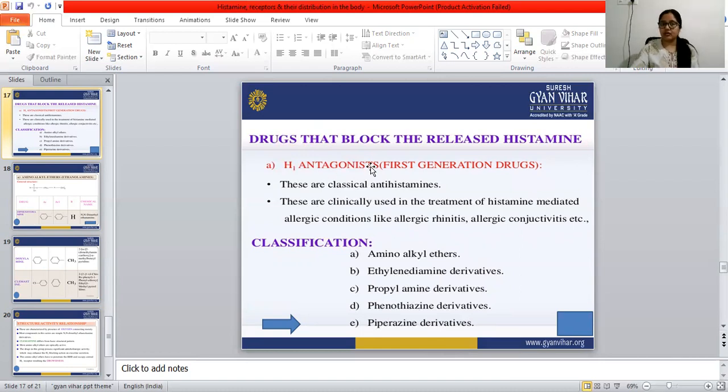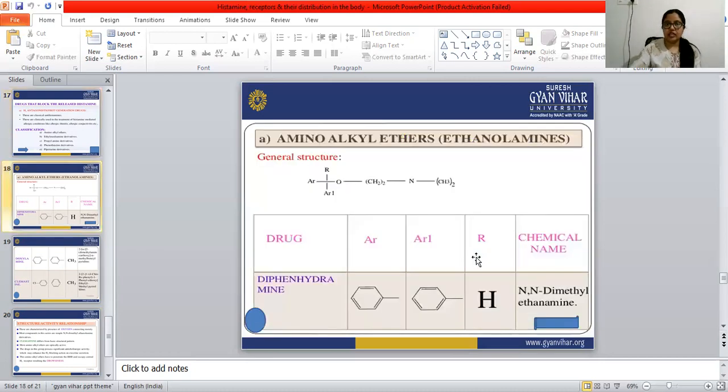Okay, H1 antagonist classification. First one is amino alkyl ethers, then ethylene diamine derivatives, propylamine derivatives, phenothiazine derivatives, and piperazine derivatives. These are the classification. Here we are going to see amino alkyl ethers only. Amino alkyl ether is also known as ethanolamine.